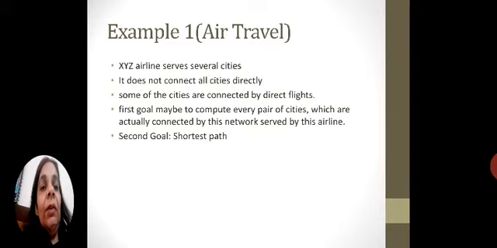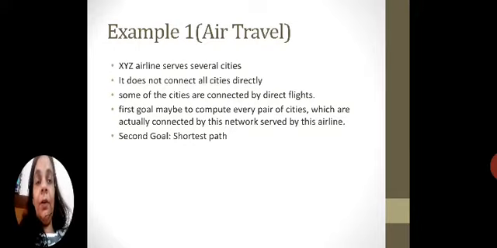In this case, we will be considering a few goals. Our first goal may be to compute every pair of cities which are actually connected by this network served by this airline. So, how do we find all pairs of cities?